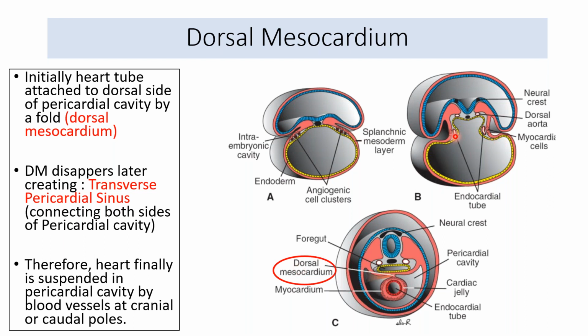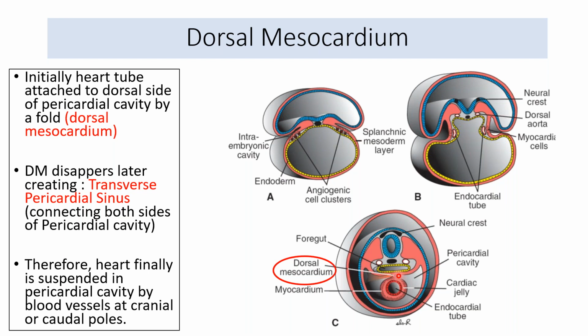This is how the two paired heart tubes, because of the lateral folding, fuse to form a single endocardial tube. This is the attachment by which the heart tube is still attached to the dorsal side of the pericardial cavity. It is like a mesentery, and it is called the dorsal mesocardium.